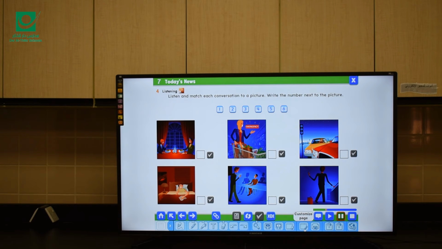So let's do 1 and 2 together. Number 1, he said that he was talking on the phone. So, is it here? Yes, that's right. Number 2, they were having dinner and the waiter brought candles. Is it there? Great. Let's complete.